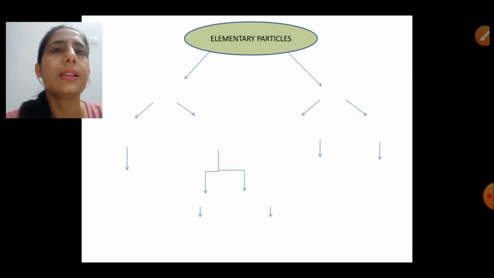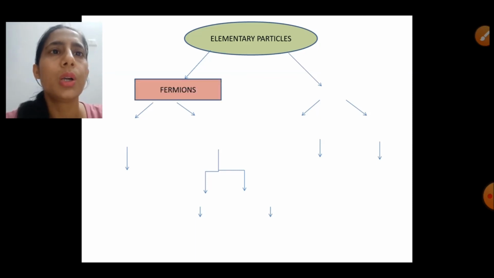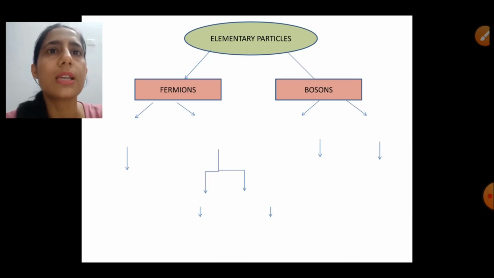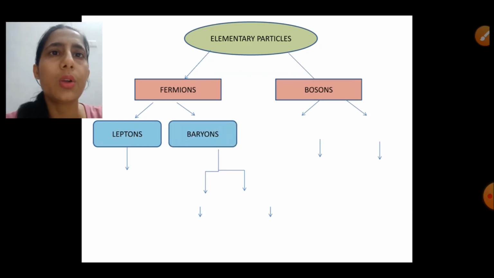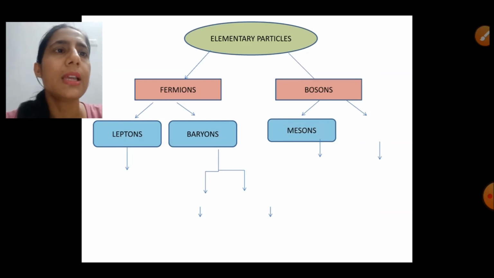At the last, let us make a list of all the particles that we have discussed so far. Elementary particles can be divided into two categories: one is fermion, second is boson. Fermions are particles having half-integer spin, meaning they obey Fermi-Dirac statistics, and bosons are those particles having integral spin, meaning they obey Bose-Einstein statistics. Fermions can be further divided into leptons and baryons. Leptons are the lightweight particles, and baryons are the heavyweight particles. And bosons can be divided into mesons and gauge bosons.